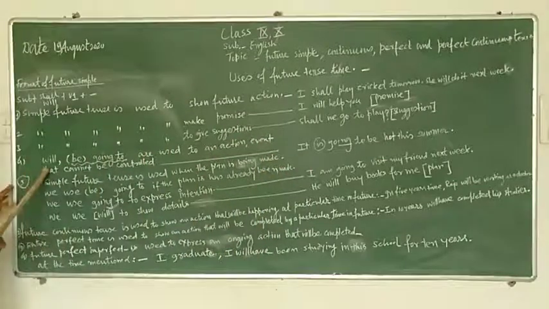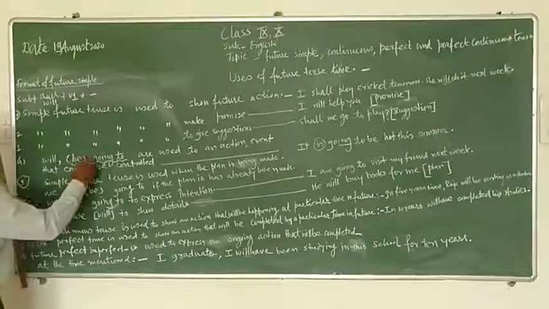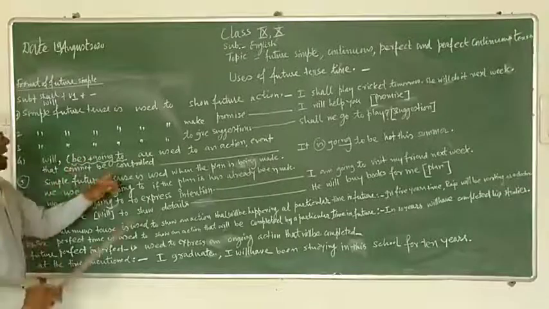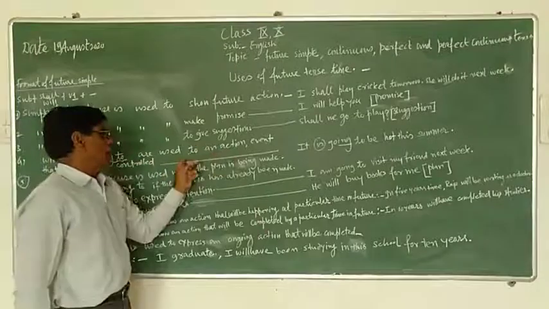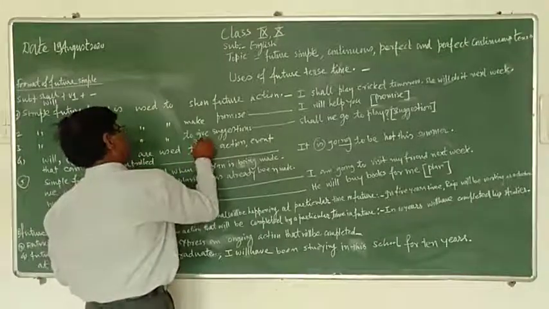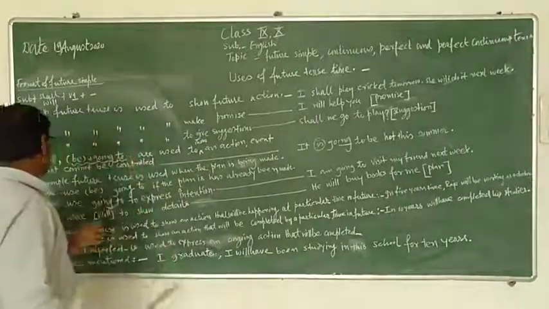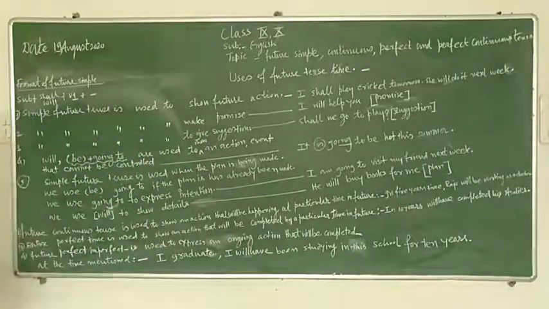Fourth use of will or be plus going to: they are used to show an action or event that cannot be controlled.